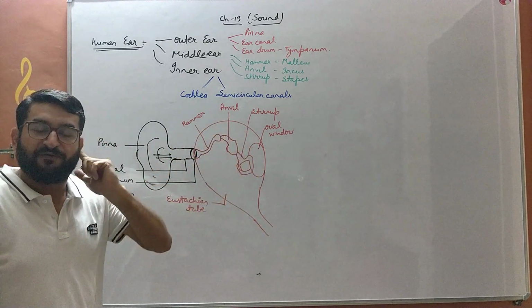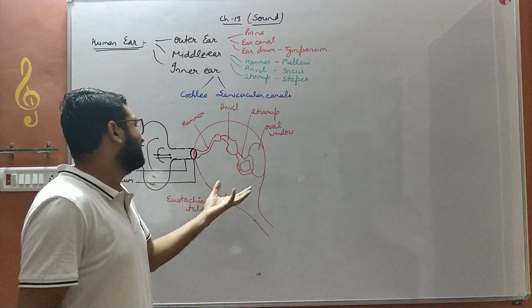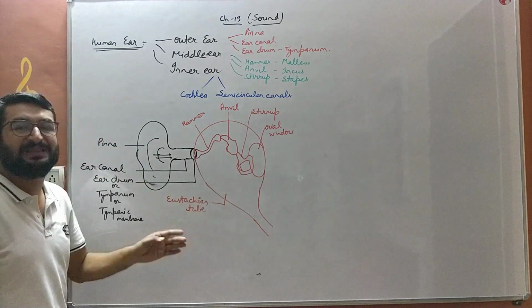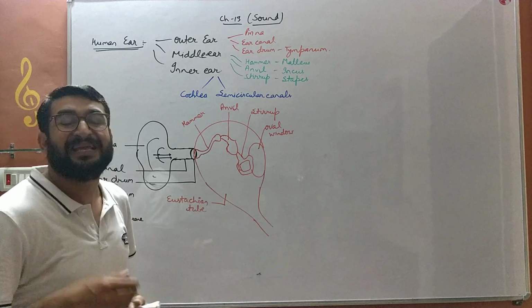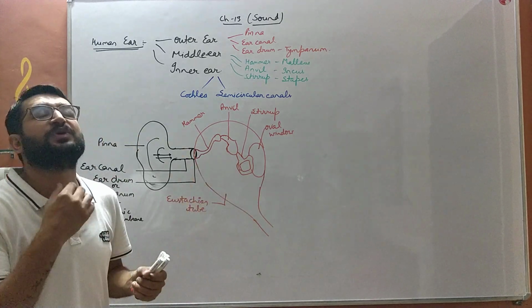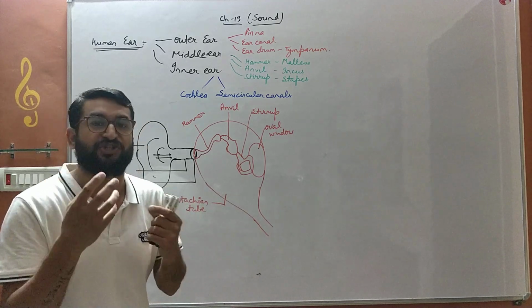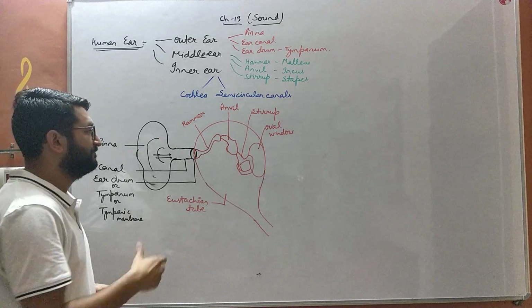So when we shake that ear rapidly, the water will come out and the balance is maintained. So the Eustachian tube maintains the air pressure inside the middle ear, so that balance between our throat region, our sound production and the audibility of sound can be maintained easily.